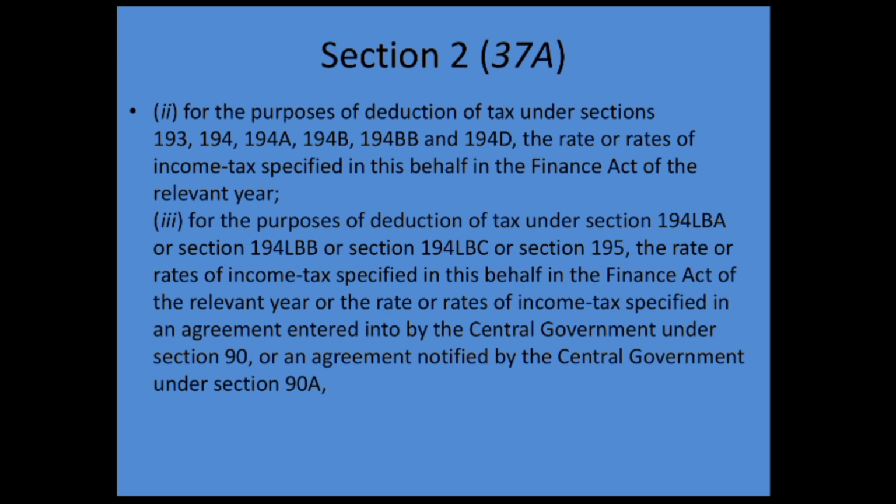Section 194B relates to winnings from lottery or crossword puzzles, where such amount exceeds 10,000, then at the time of payment deduct tax at the rates in force.